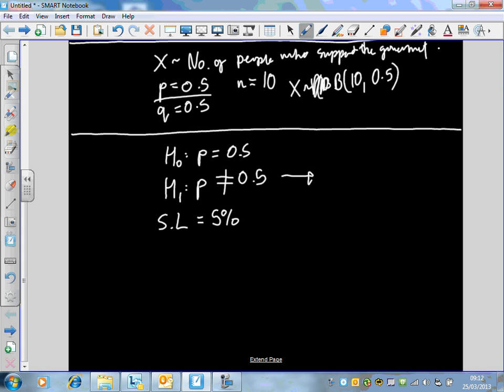And the significance level is 5%. But because the not equal tells us this is a two-tailed test, this means that although we've got a significance level of 5%, we actually have a significance level of 2.5% for each tail. I'm going to explain that a bit more in a second. Because it's a two-tailed test, our significance level effectively gets halved.